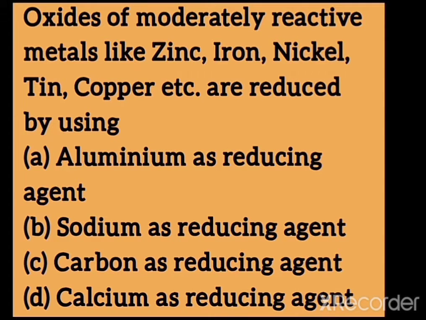Oxides of moderately reactive metals like zinc, iron, nickel, tin, copper, etc. are reduced by using aluminum as reducing agent, sodium as reducing agent, carbon as reducing agent, or calcium as reducing agent. You have to select the correct option.